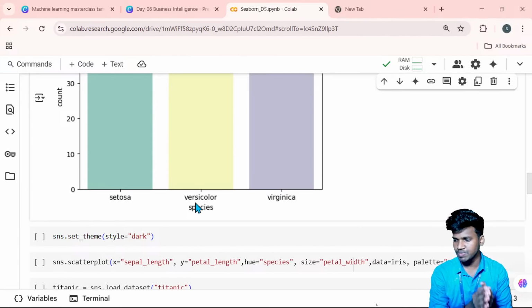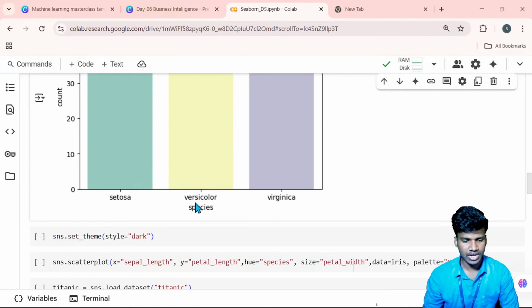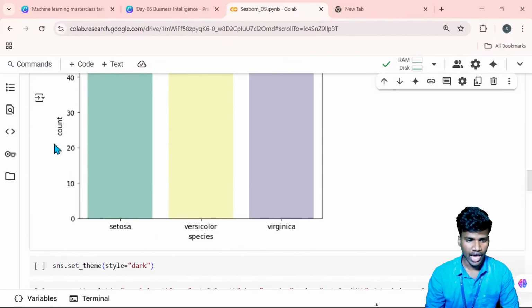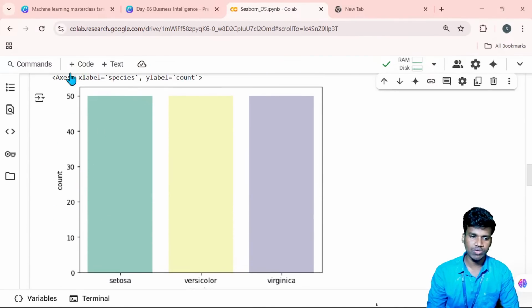X-axis is having the species name, that is mentioning Setosa, Versicolor, and Virginica, and y-axis automatically deducted into the count of the particular species.